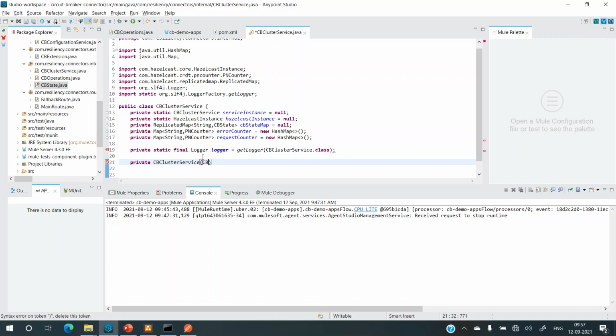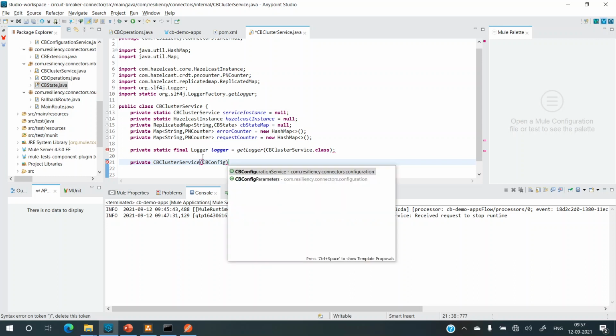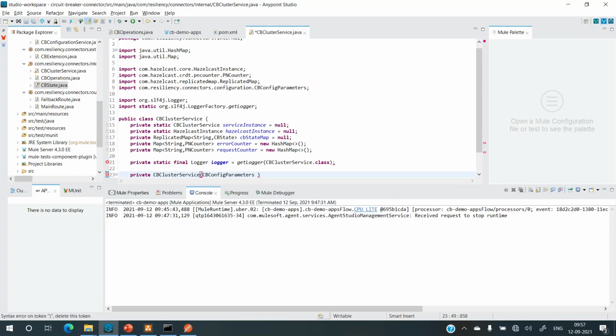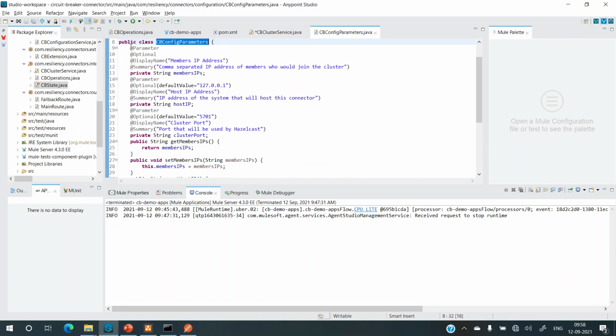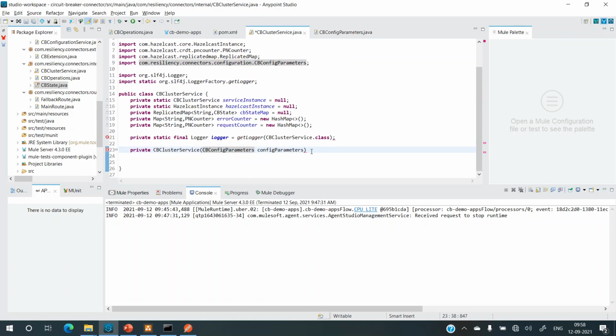Let me add it first: CB config parameters. If I control-click on it, these are the parameters that we need: members IP, host IP, and the cluster port. So let's go back and write some logic to initialize the service instance.